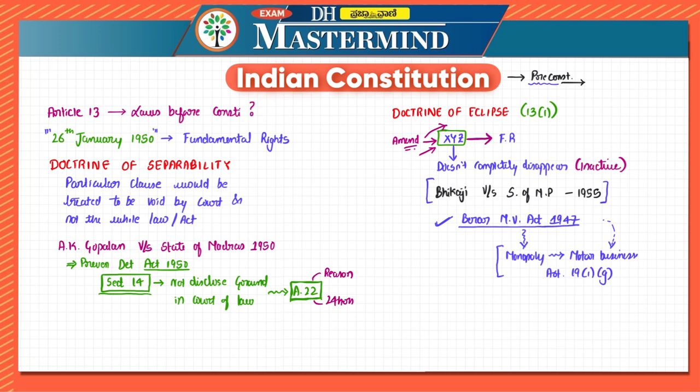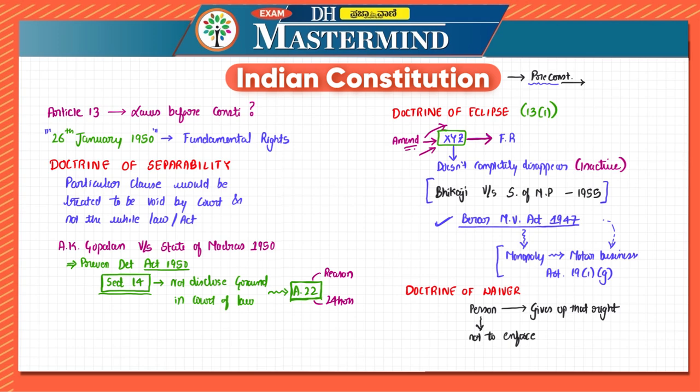Then there is another doctrine, which is doctrine of waiver. Now what is doctrine of waiver? Doctrine of waiver is a situation wherein the person who has the fundamental right voluntarily gives up that right, or the claim related to the right. That happens because he or she is choosing not to enforce the right. The person waives their ability to later assert it.